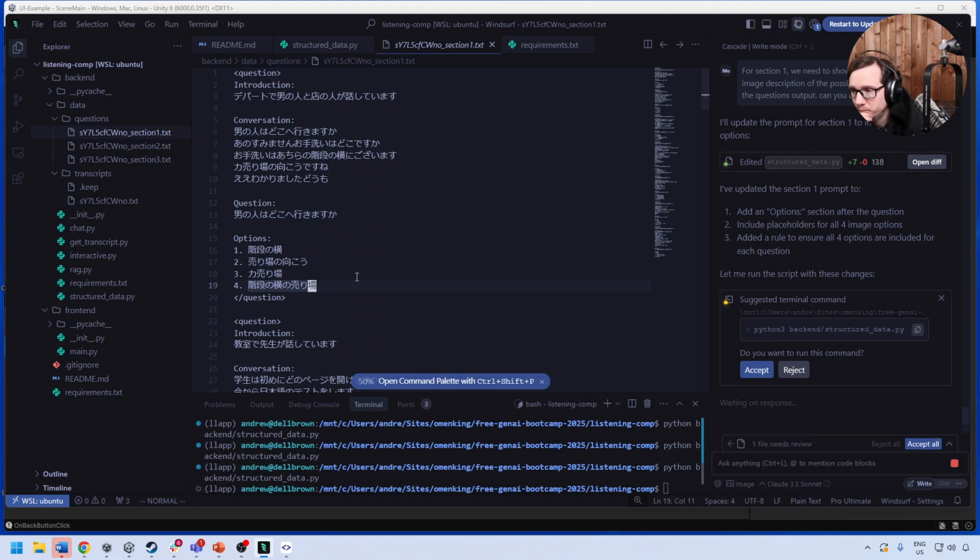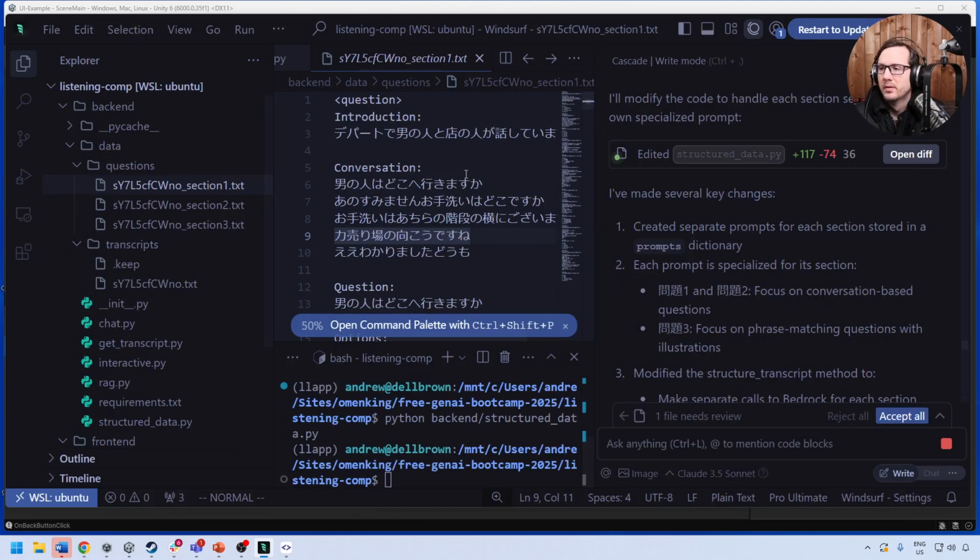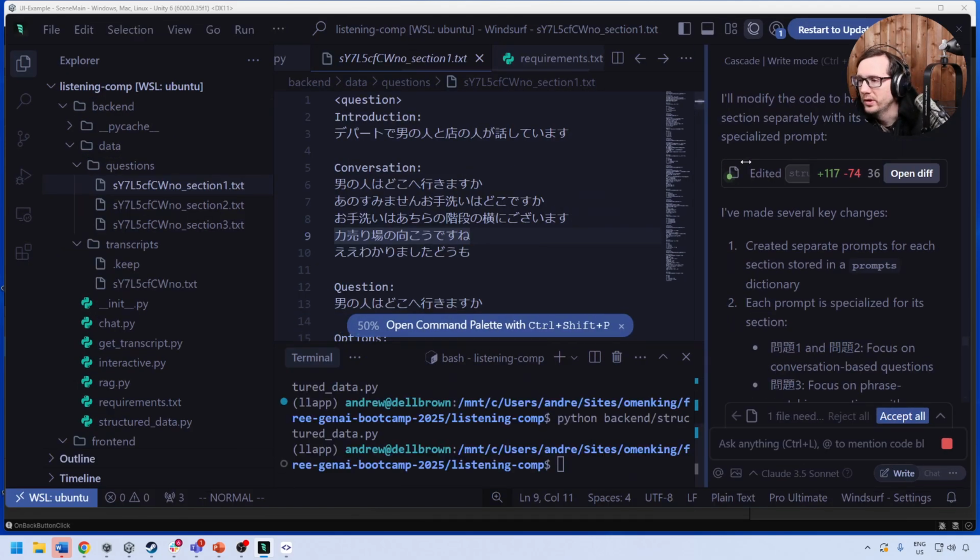But if I take a look here, I'll make it a little bit larger so I can kind of read it. So here we have depaato, so a department store, right? Otoko no hito, so a man. Onna no hito, a woman, and somebody that works at a shop, mise no hito, someone that works at a shop, and they're talking.